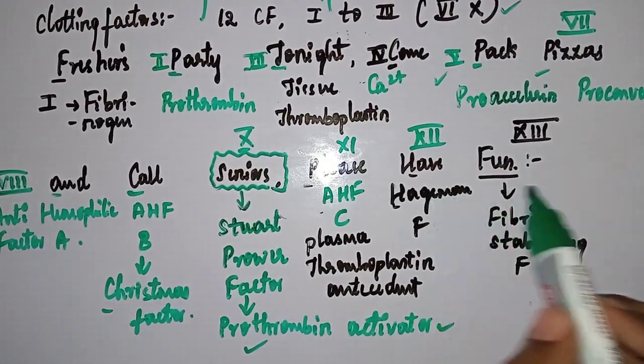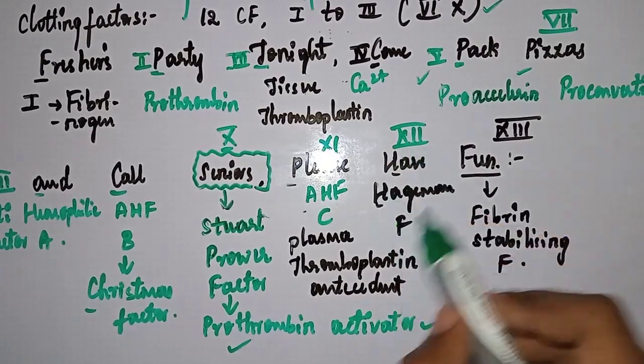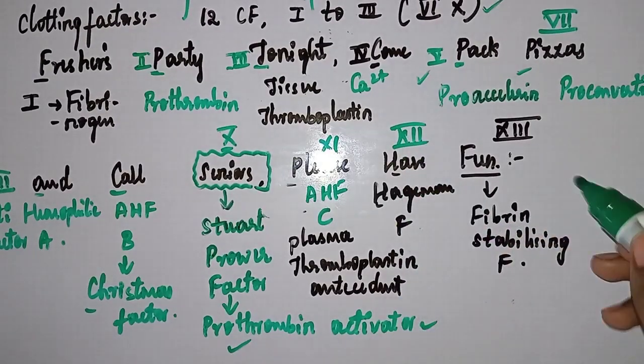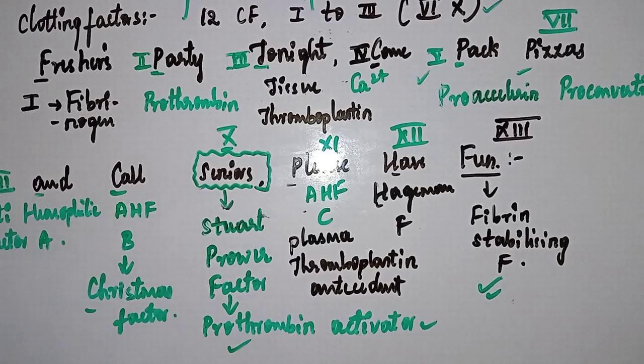Next, 12 and 13. This is also inevitable, Hageman factor 12. And the last one is very important, the fibrin stabilizing factor, factor number 13.